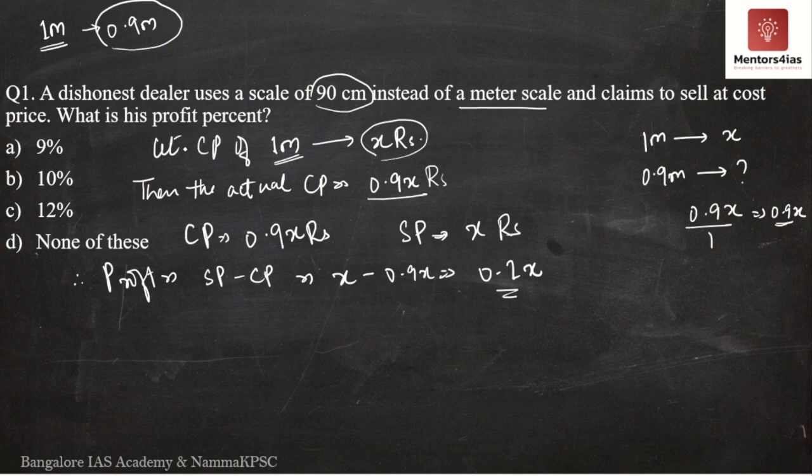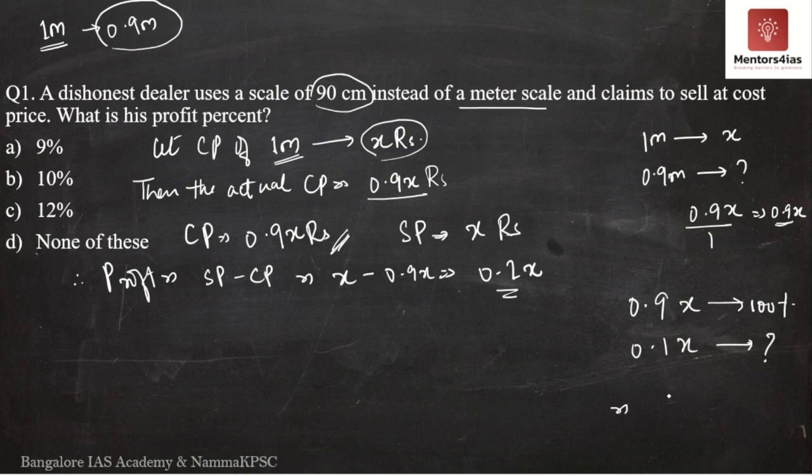Therefore, we will have to determine the profit percentage. How do we determine the profit percentage? The profit percentage is determined always on the basis of cost price. So here, what is the actual cost price? Actual cost price is 0.9x rupees. Therefore, 0.9x is 100%. Then how much is 0.1x?